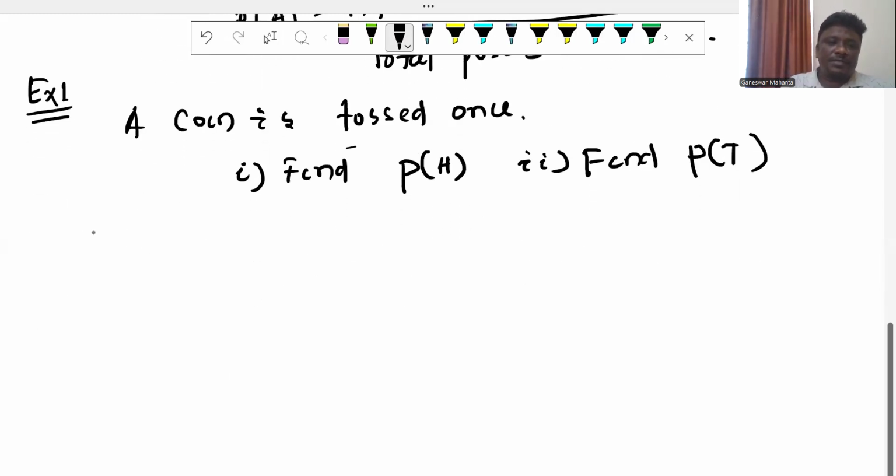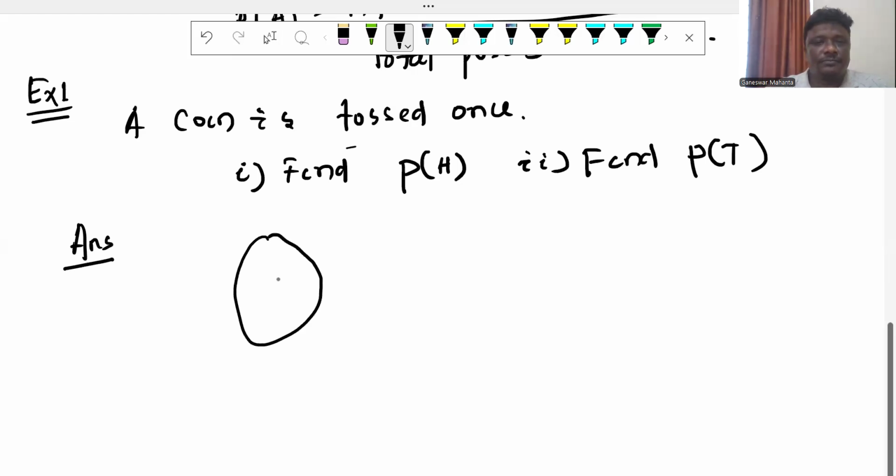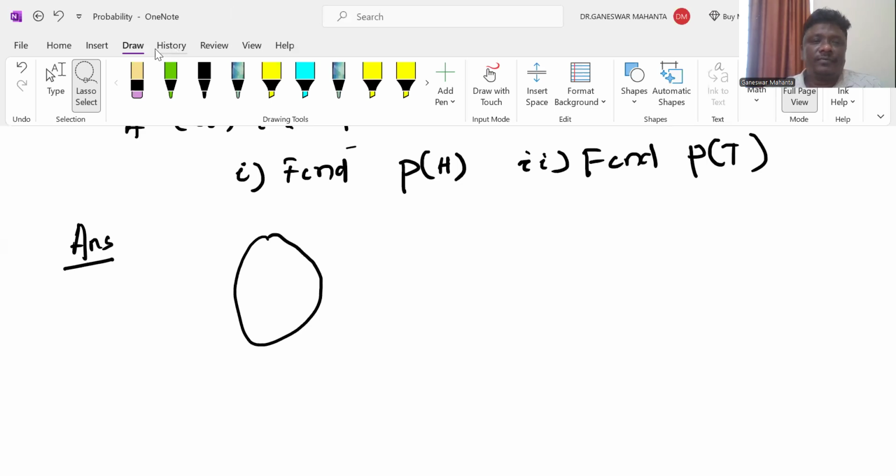A coin is tossed once. Then what is the head and what is the tail? How many possible outcomes are there?